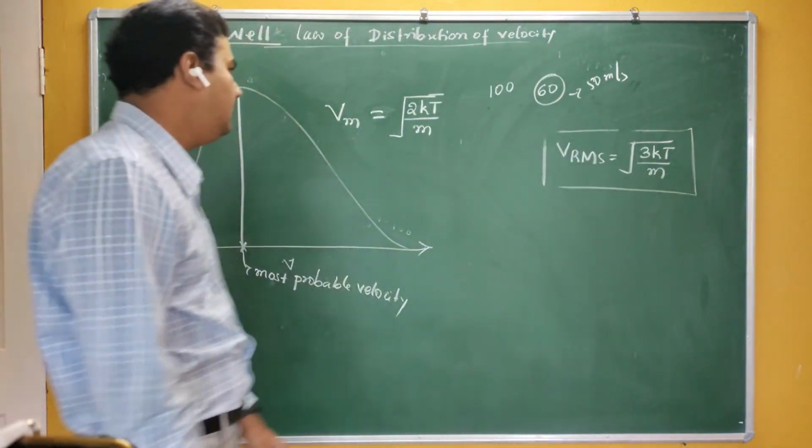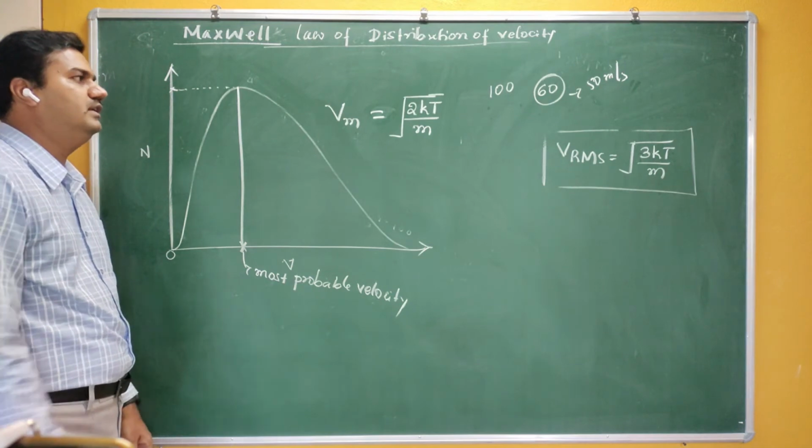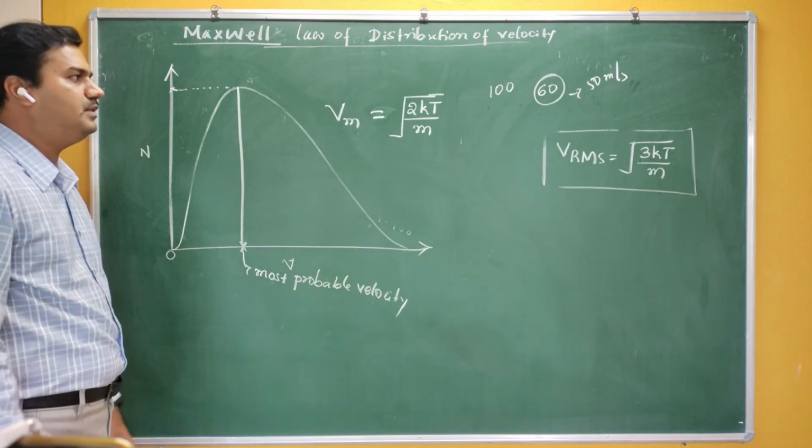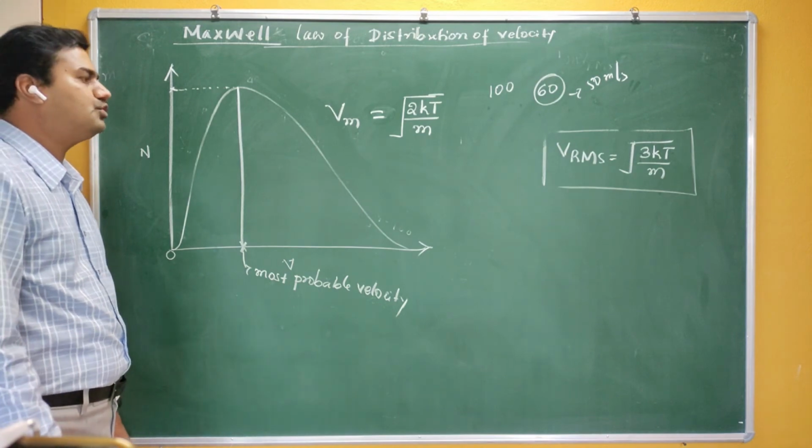The root mean square velocity is the square root of 3kT by m, and the most probable velocity is the square root of 2kT by m. So which one is greater? Definitely the root mean square velocity is greater than the most probable velocity.